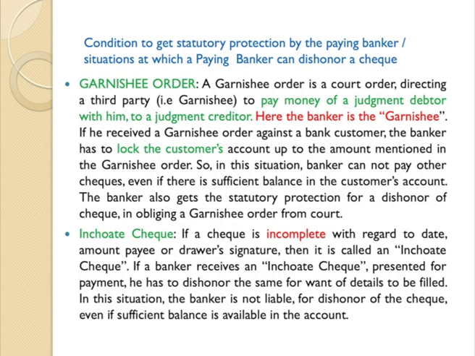So, these are the conditions. Also, dear students, another condition called a garnishee order should be kept in mind by the paying banker while paying the checks. A garnishee order is a court order. A garnishee order is given by the court directing the third party, that is the garnishee. Here the garnishee is the banker, dear student, the paying banker. So, a garnishee order is a court order directing a third party, that is a garnishee, that is a paying banker, to pay money of a judgment debtor with him to a judgment creditor.